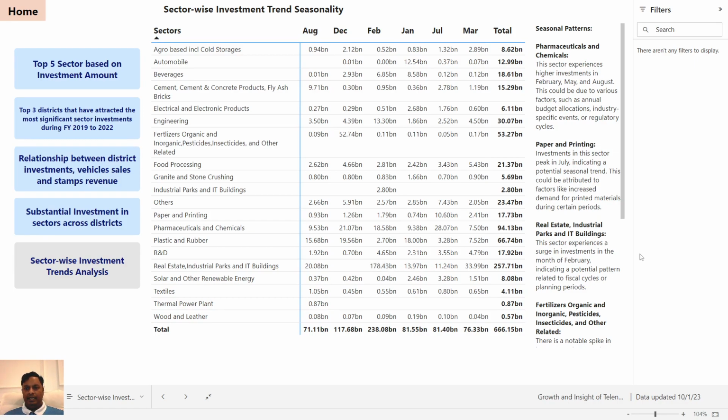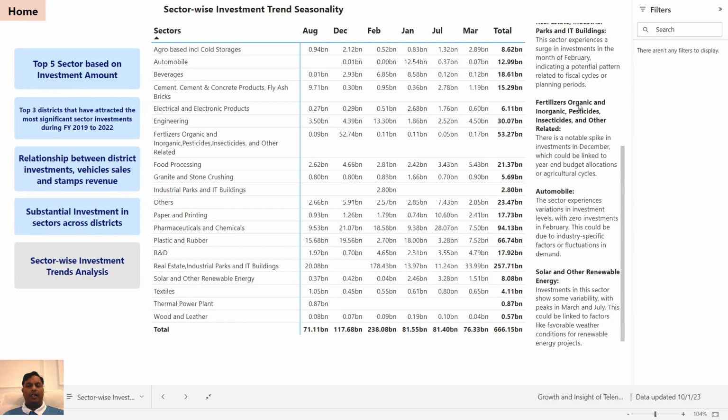And the next one is fertilizers, organic and inorganic pesticides, insecticides, other related. There is a notable spike in investment in December in this particular sector, which could be linked to year end budget allocations or agricultural cycle. December fertilizers, here we can see 52.7 billion. Similarly, automobile is experiencing variations in investment with zero investments in February. We can see automobile doesn't have any investment. It is zero here.